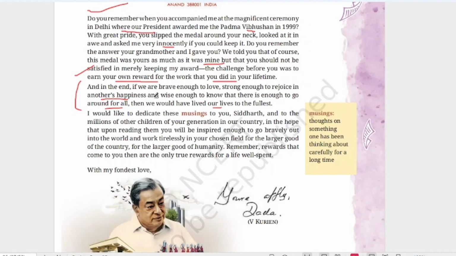We should not be sad that, yes, I am not getting it, he is getting or she is getting. We should not think like that. But what should we do? We should also enjoy their moment. If we do that, then we would have lived our lives to the fullest. That means we should appreciate others. We should recognize others' talents. We should give respect to them. We should accept their happiness. We will have our life to the fullest.